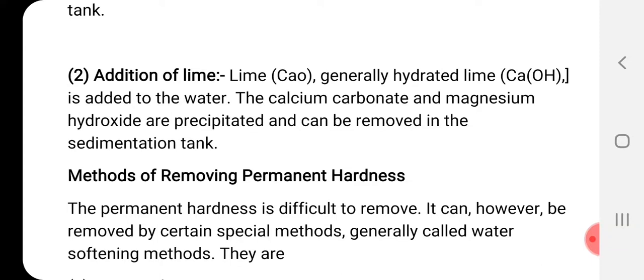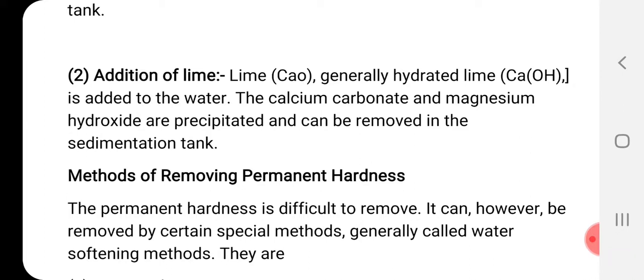Hydrated, that is Ca(OH)2, is added to the water. So calcium carbonate and magnesium hydroxide are precipitated and can be removed in the sedimentation tank. Again here, calcium carbonate and magnesium hydroxide will be precipitated once you add the lime to the water. Okay, lime in which form? It is in hydrated form.